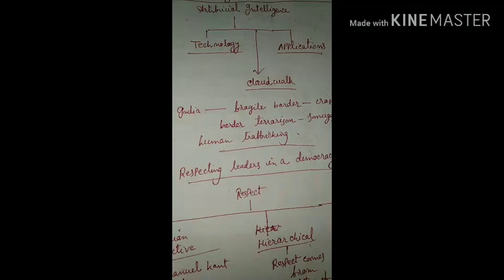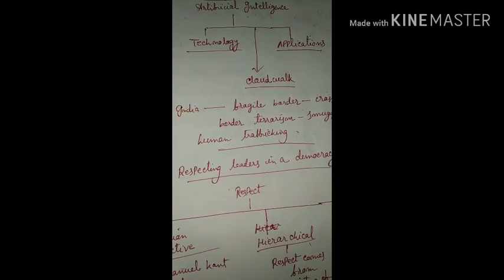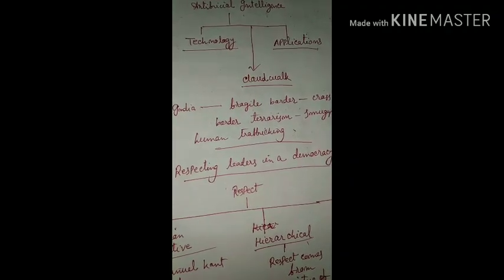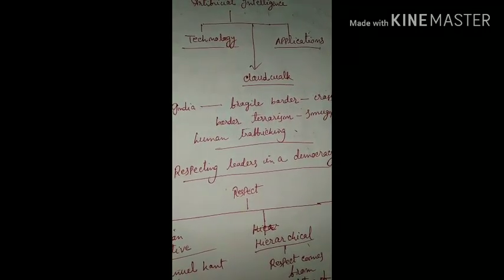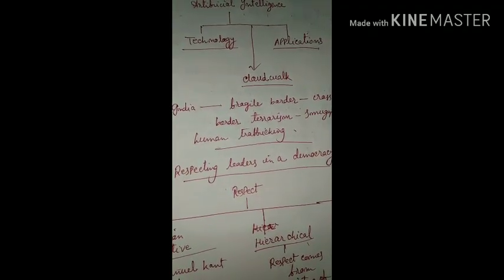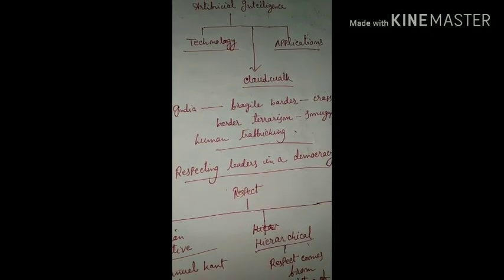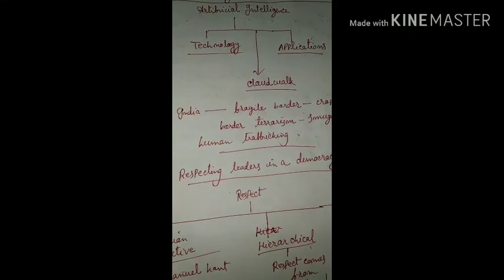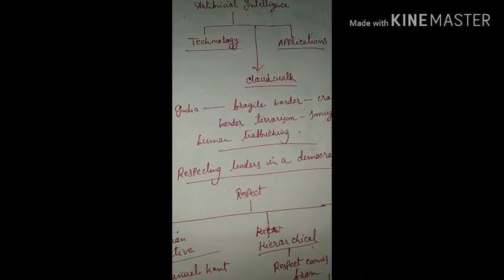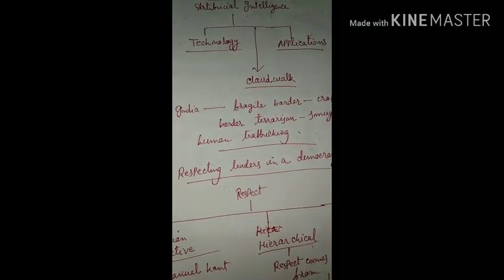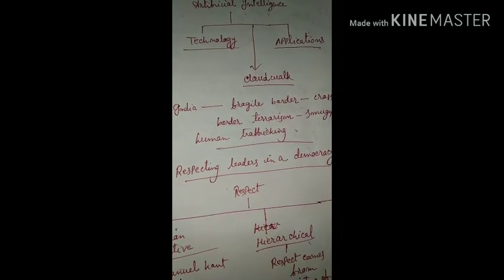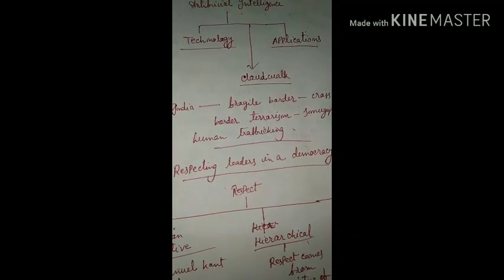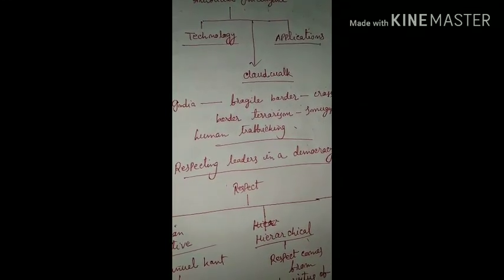What is the important point from the exam point of view? What is the technology of artificial intelligence? What are its applications? Keep it in mind that whenever we read any article for UPSC from a science and technology viewpoint, what we have to give importance to is how it can bring welfare to human society and how it is related to human development, or what demerits it can carry which can adversely affect society.